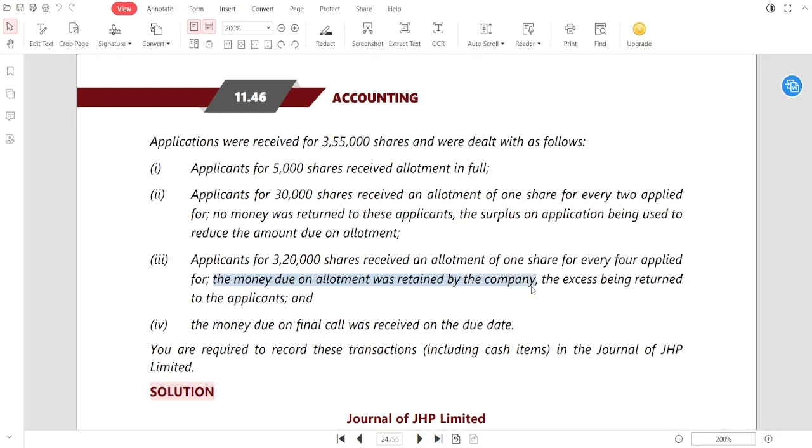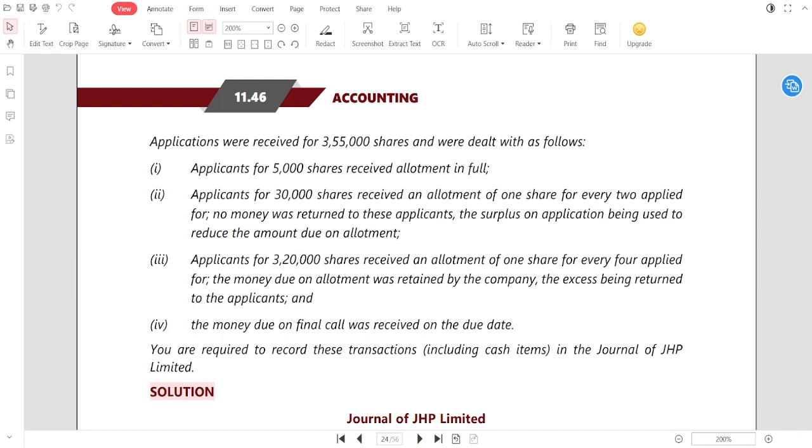Whatever excess money is required for the allotment due under this category is going to be retained, and any excess money beyond what is required for the allotment is going to be refunded back to the applicants, and no money is pending in final call. Got my point? Under category 3, with respect to 1:4, any excess money received is first adjusted against the allotment money due, and then if any balance is left, it will be returned to the applicants. So it's very interesting.